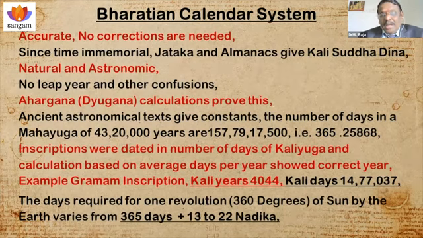Then the second point is precession of equinox. What do you mean by precession of equinox? That I will explain with this diagram. See, this is the vernal equinox. This is the autumn equinox. How did these two circles come? This is Earth. Earth revolves around the sun in an elliptical pathway, and this pathway is known as the ecliptic.